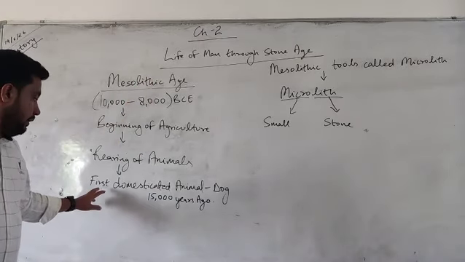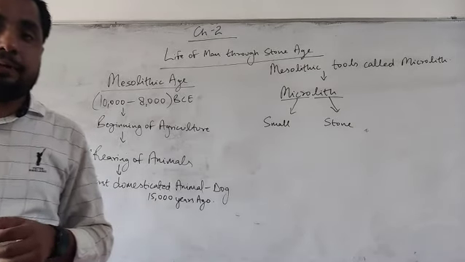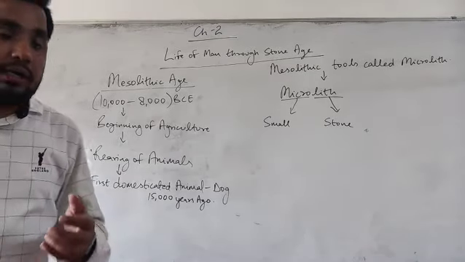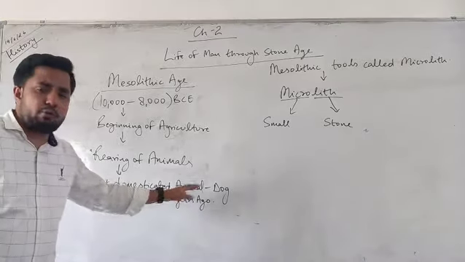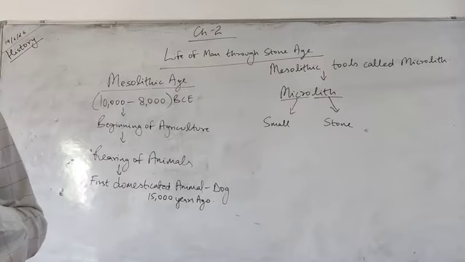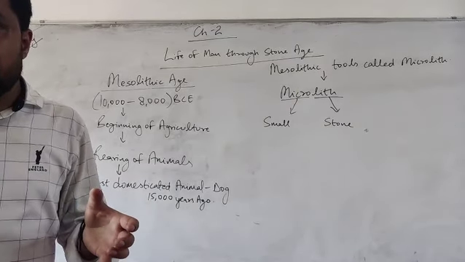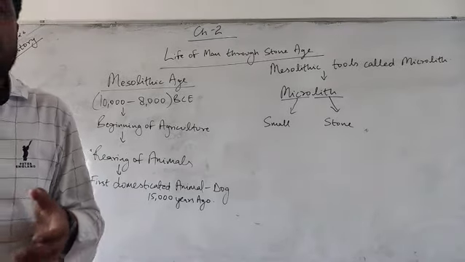Now moving forward, the first domesticated animal. The first domesticated animal was the dog. What does this term mean? Domesticated animal means that it was the first animal which was accompanied by men.